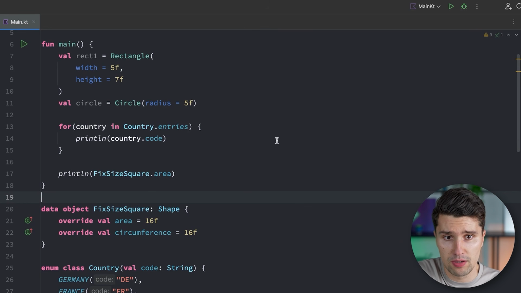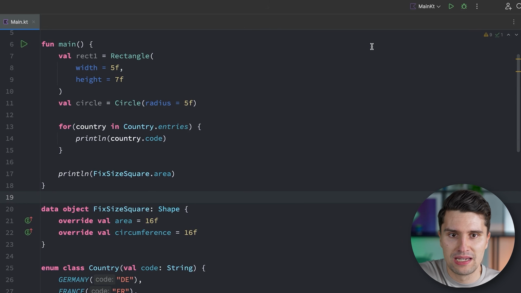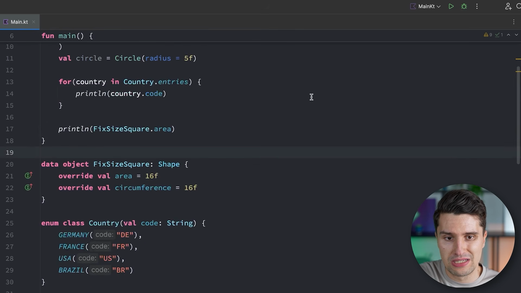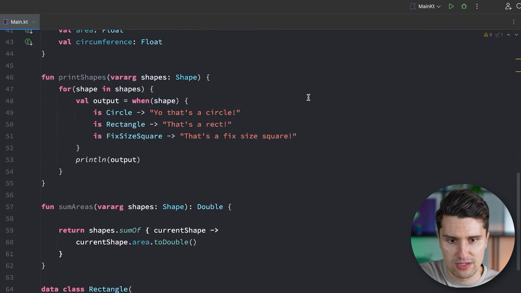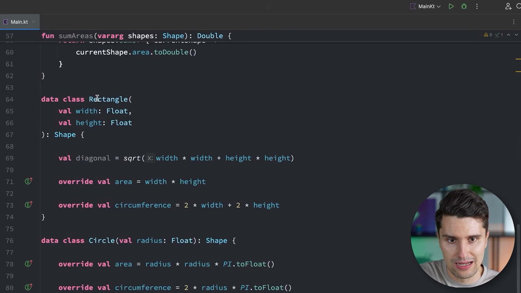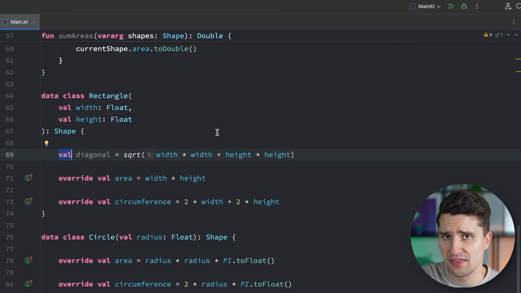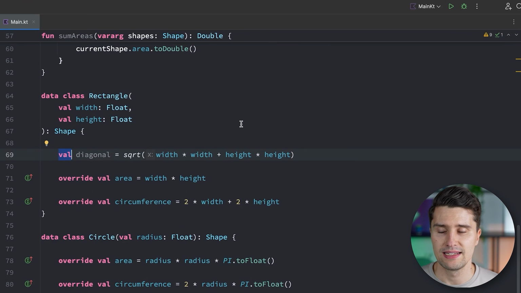One last thing about classes before we get to the last topic are so-called visibility modifiers. So something we haven't talked about yet is if we have a class, for example, like a rectangle, and we specify a val or some kind of variable inside that class, then by default, it gets the visibility modifier public.